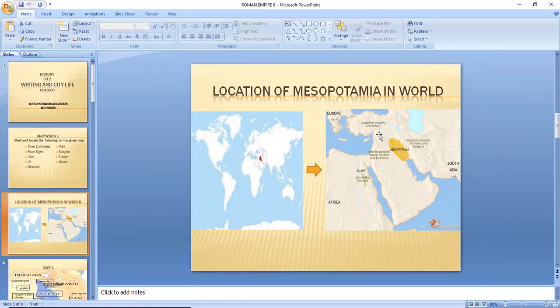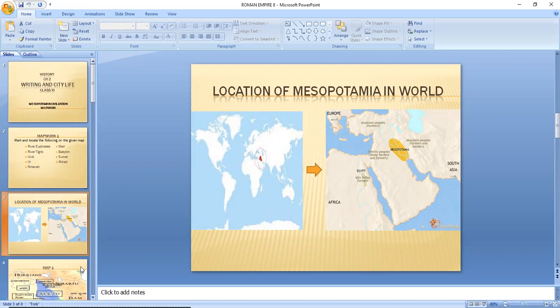Now this is the map that we need to understand कि world में exactly जो Mesopotamia है, जो Mesopotamian civilization है, वो कहाँ पे exactly located थी. तो अगर world के हिसाब से देखें तो ये वाली एरिया है, and if you थोड़ा सा उसको expand करके अगर properly उसके एरिया को analyze करना चाहे, so this is the area that you can see, where this side we have Mediterranean Sea, we have Africa here, we have Europe, and we have South Asia towards the other side.